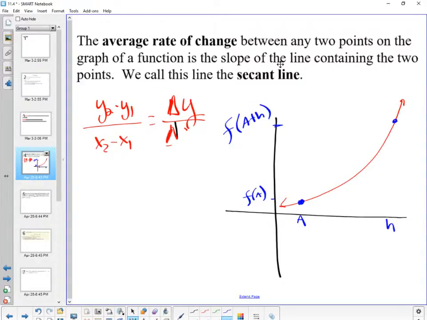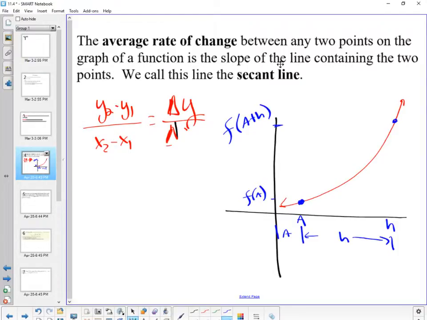F of H would be whatever y value it is once we plug this piece in here. Because the distance from here to here is how much? A. The distance from here to here is A. The distance from here to here is H. Are we good? Because it obviously can't be the same number, right? We have a different number there.